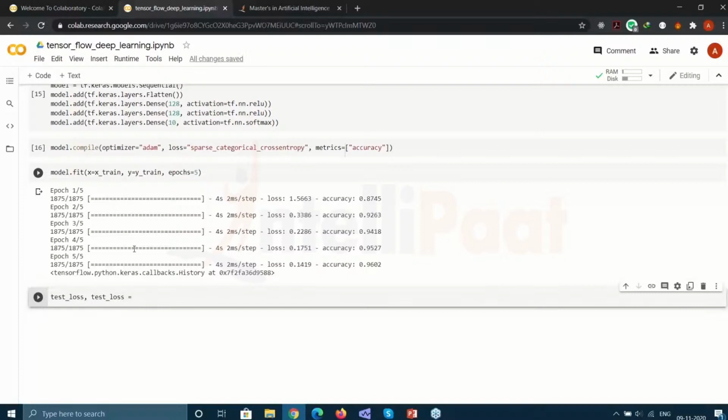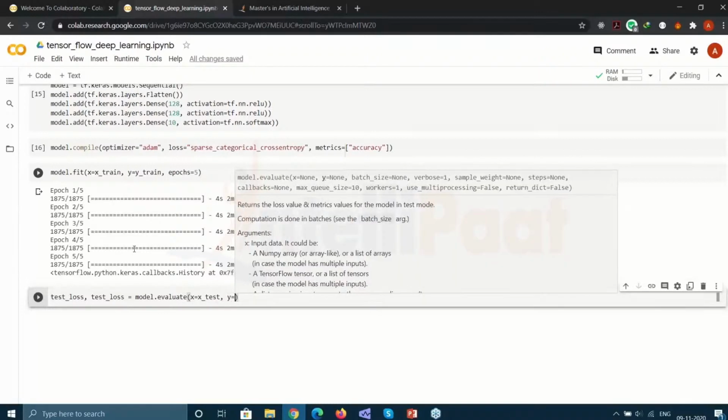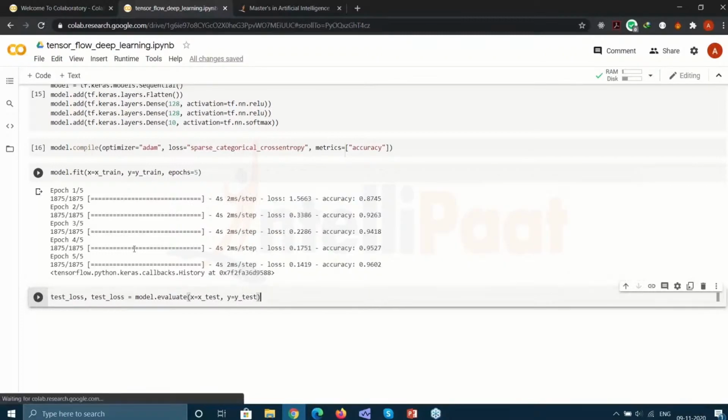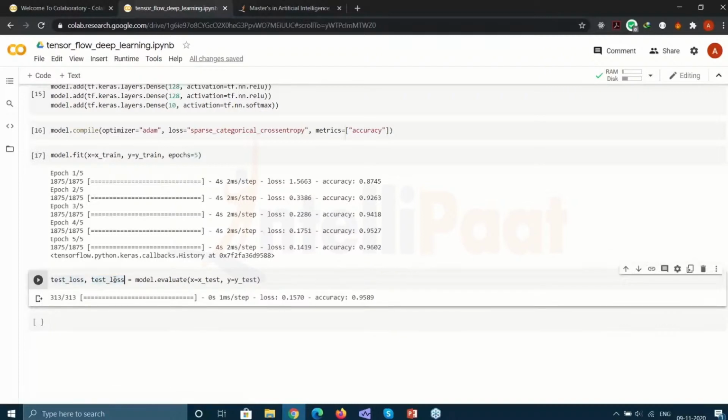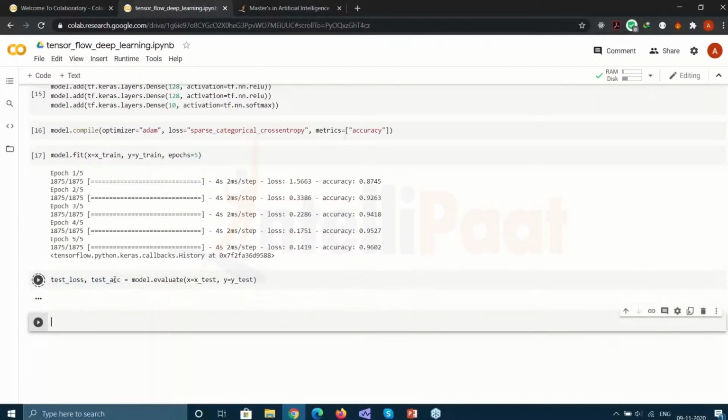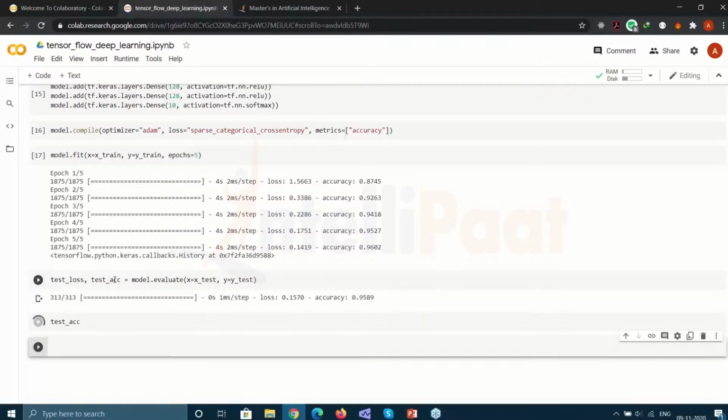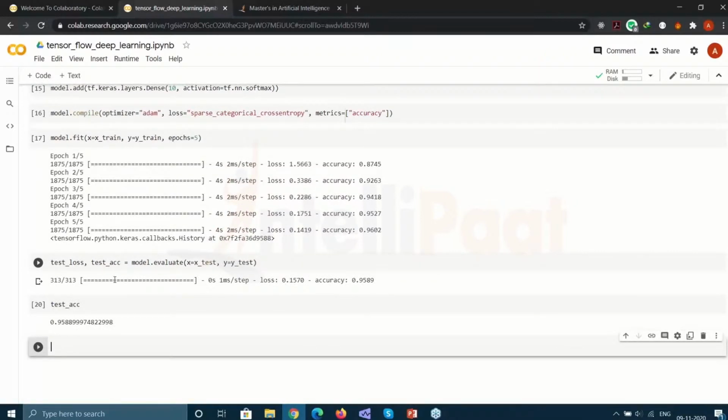For test loss and test accuracy, we are going to use the testing data by using the model.evaluate function that will take in x and y variables, in which x is equal to x_test, y is equal to y_test. Run this, it will run. Everything is done. Now all we have to do is make the predictions, printing the accuracy first. So test loss and test accuracy. So our accuracy is 95.8%.